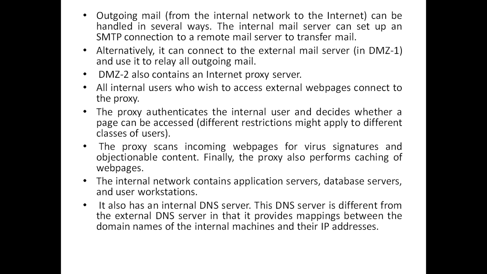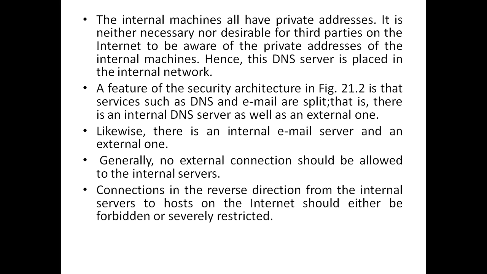The internal network contains the application server, database server, and user workstations. It also has an internal DNS server, which is different from the external DNS server in that it provides mapping between the domain names of the internal machines and their IP addresses. The internal machines all have private addresses. It is neither necessary nor desirable for third parties on the internet to be aware of these private addresses of the internal machines. Hence, this DNS server is placed in the internal network.